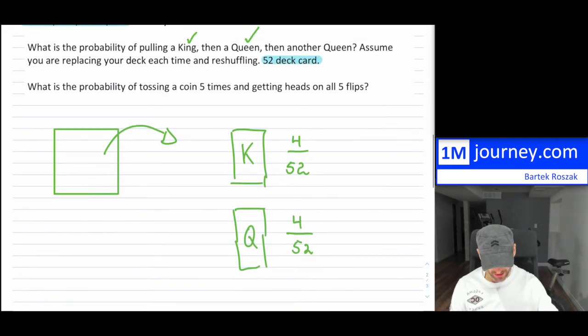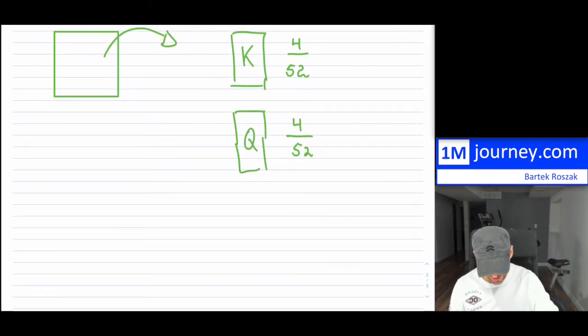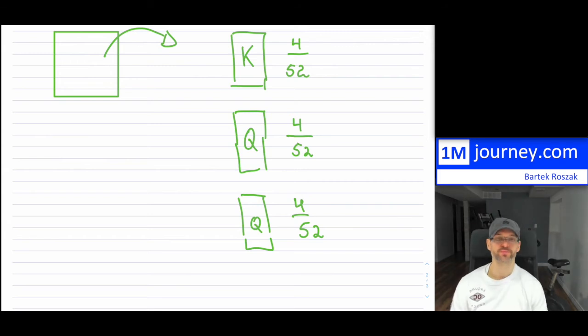And then finally, I'm going to put it back in there, and then I'm going to try to see if I can get another queen. But that's, again, 4 out of 52. And these things are all independent of each other. It doesn't really matter if you pulled a king or a queen on the first or second try. It doesn't really impact your last one.